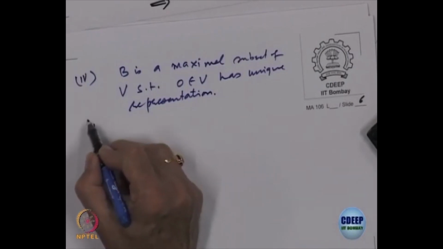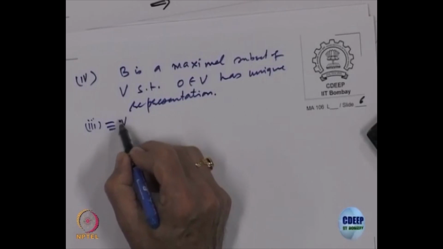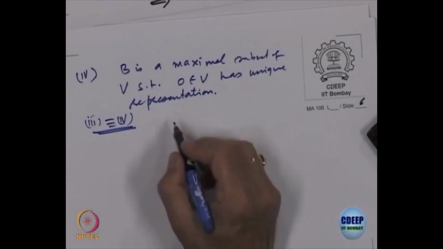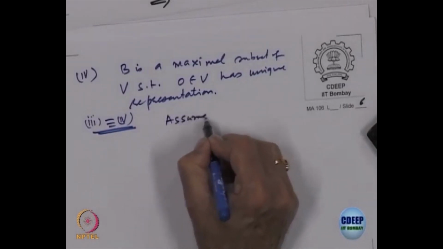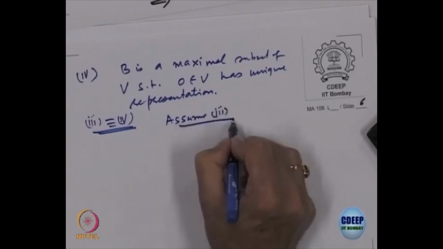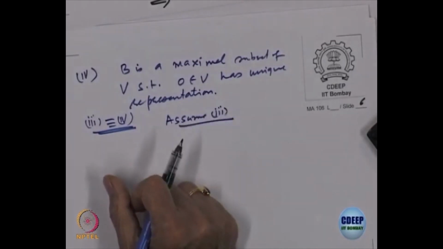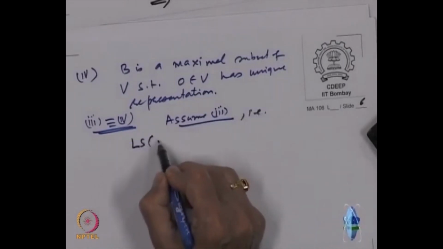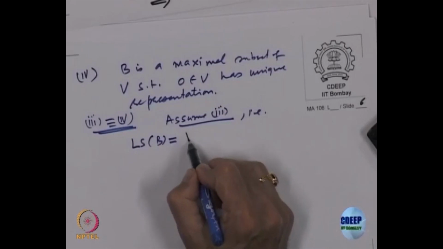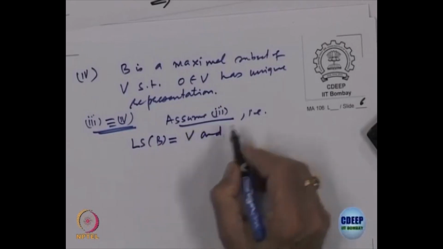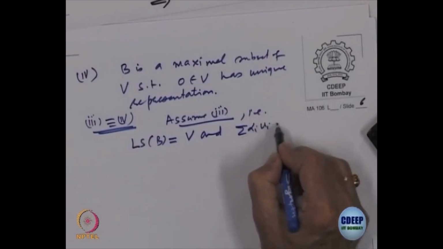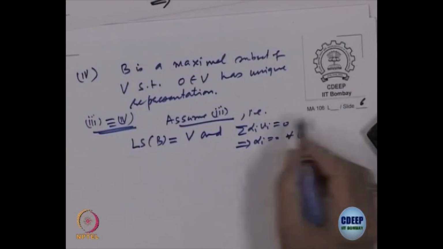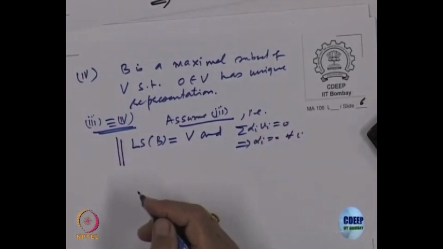So, let us prove that. So, I want to prove that 3 is equivalent to 4. Okay. So, assume 3. So, what does 3 say? That the linear span of B is equal to V, and sigma alpha I V I equal to 0 should imply alpha I equal to 0 for every I. So, that is what is given to me, right.